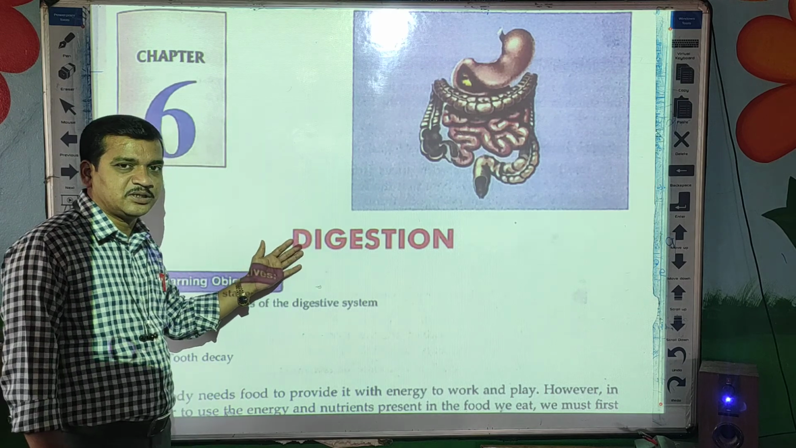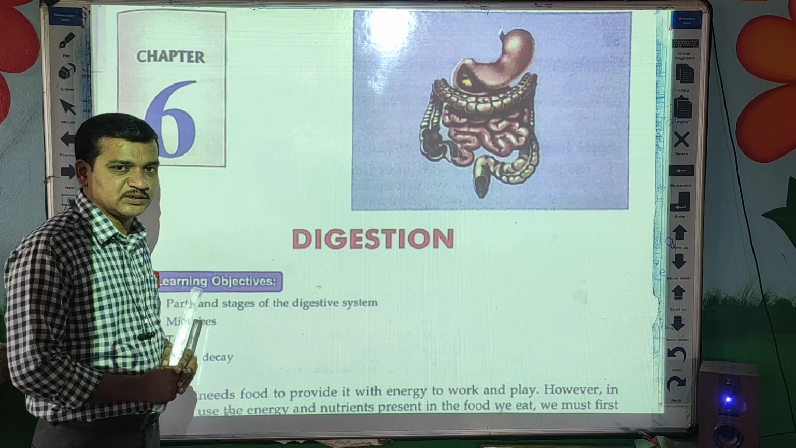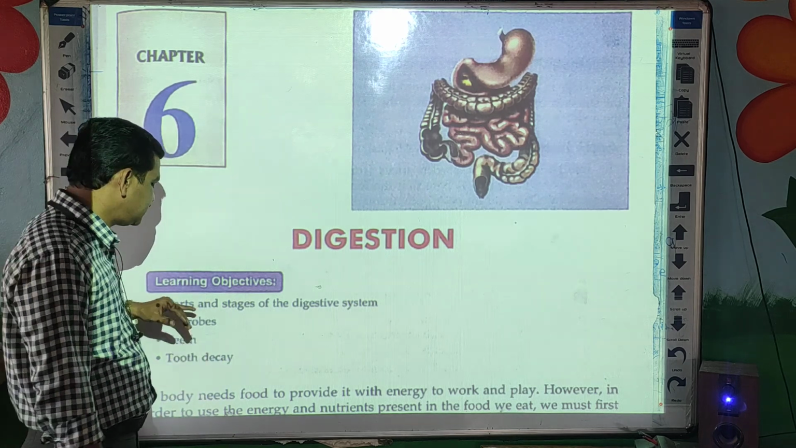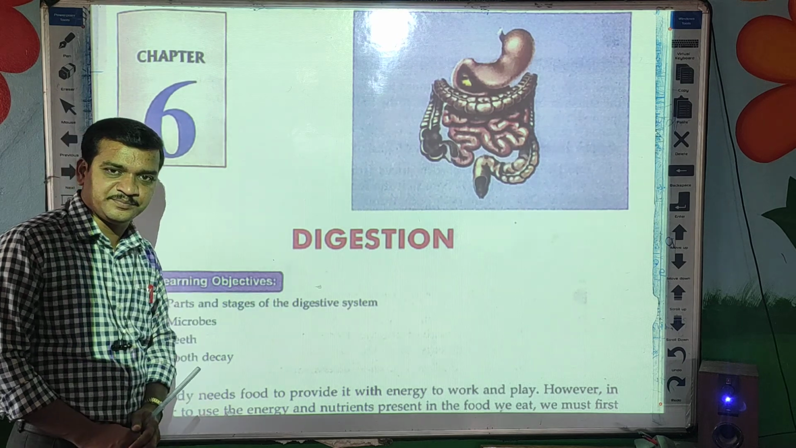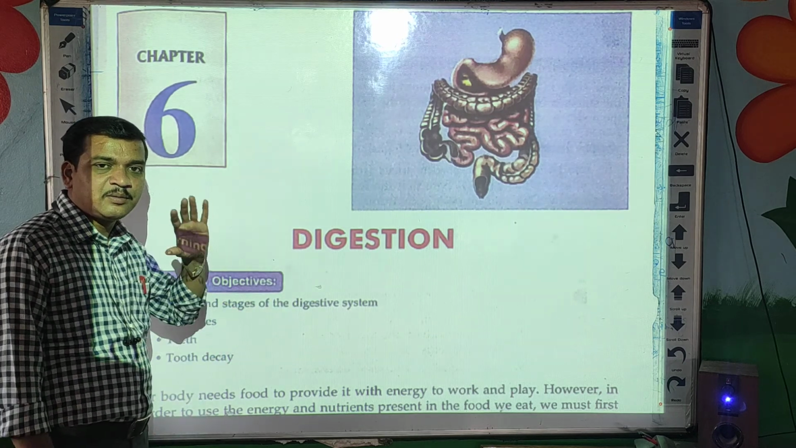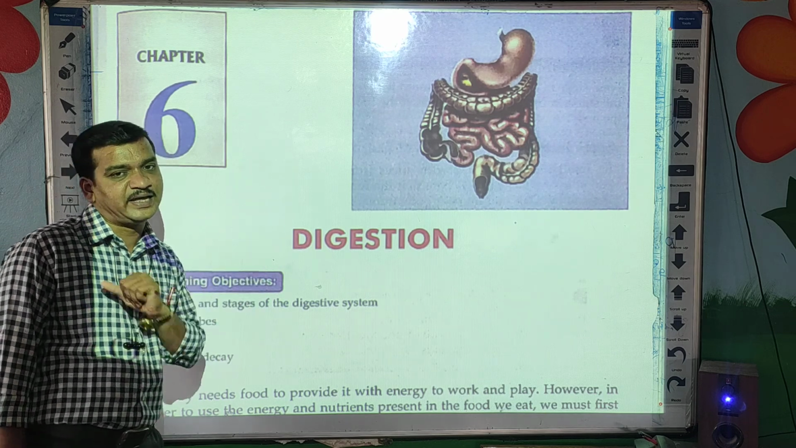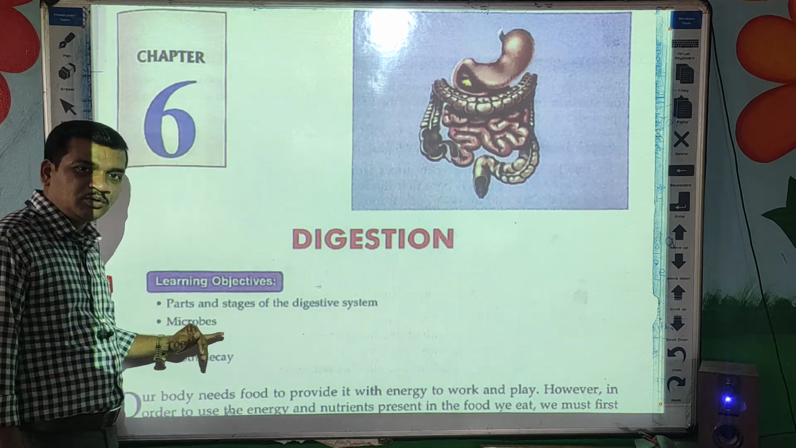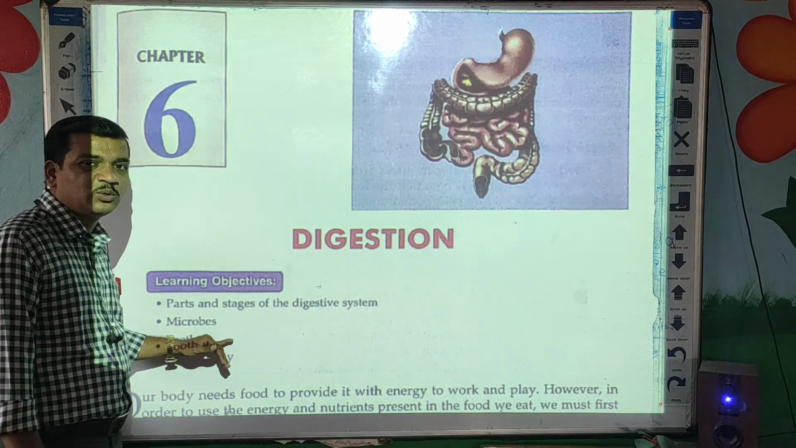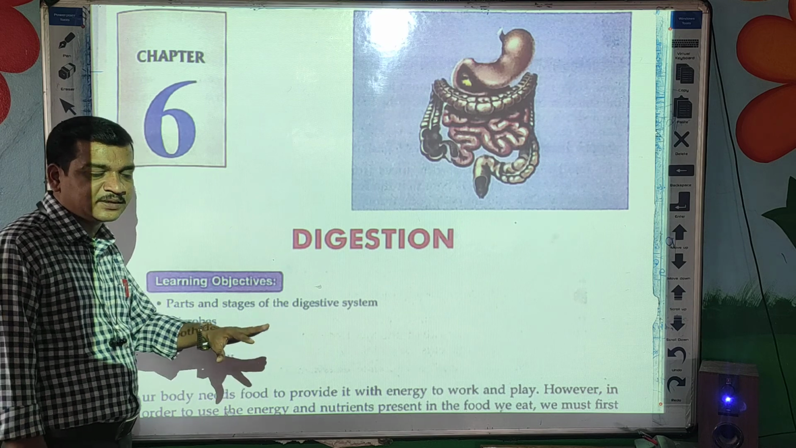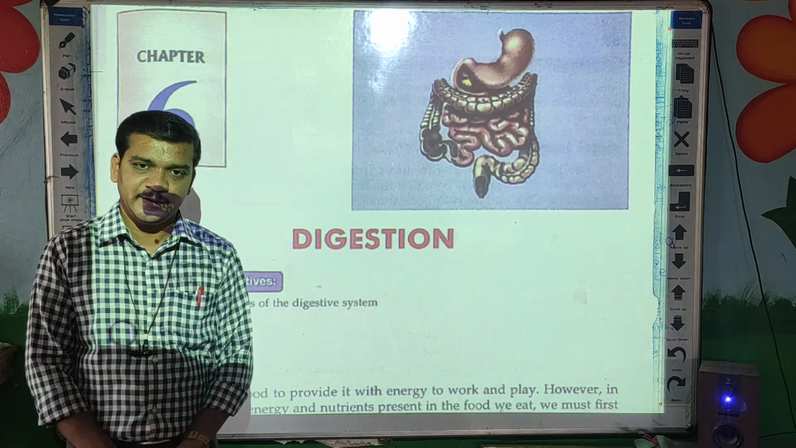So in this chapter we have to cover the following objectives first. First objective, that is the parts and stages of the digestive system. So you are going to learn first the parts and stages of the digestive system, that is how food gets digested. Then about microbes, means microorganisms. Then you will learn about the teeth and types of teeth. And at last you are going to learn about tooth decay.